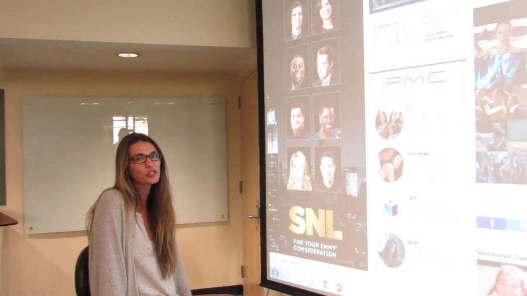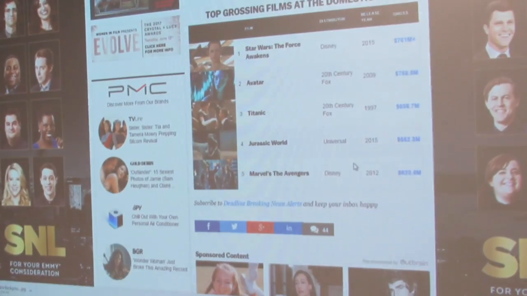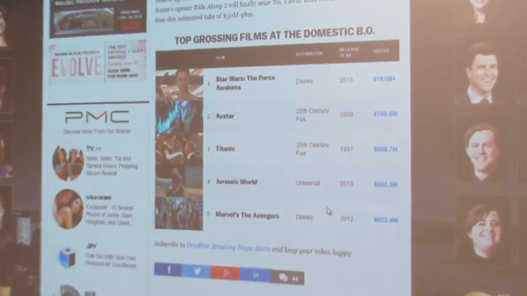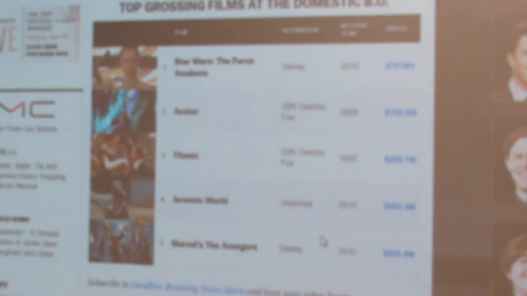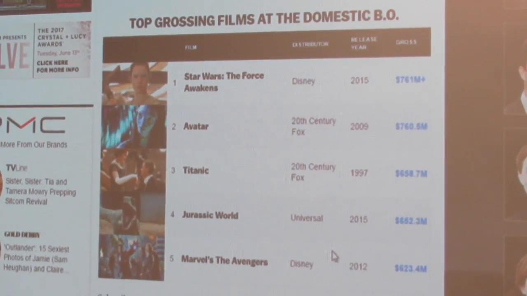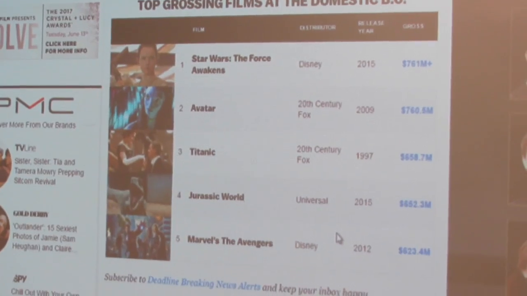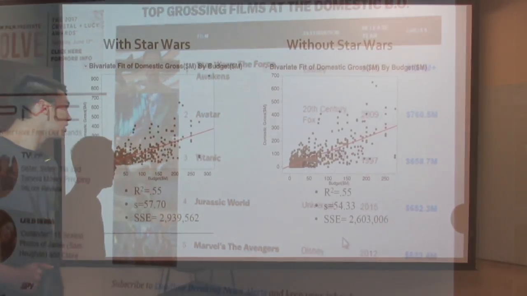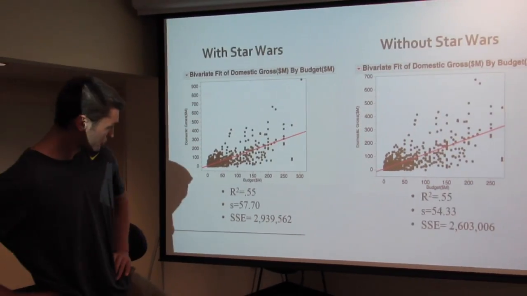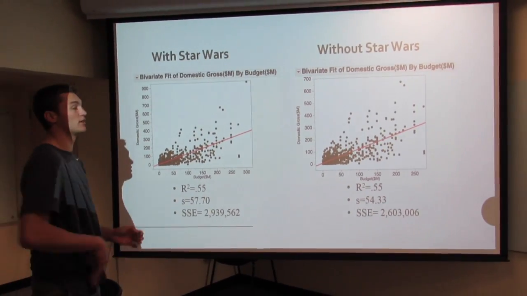Curious as to why Star Wars was such an outlier, we did some research on it and found this article. It said that Star Wars Episode VII is now the top grossing film at the domestic box office, which is interesting. It ranked above Avatar, Titanic, Jurassic World, and The Avengers, which is super interesting. So we saw that the observation was influential, and we wanted to get it out of there.